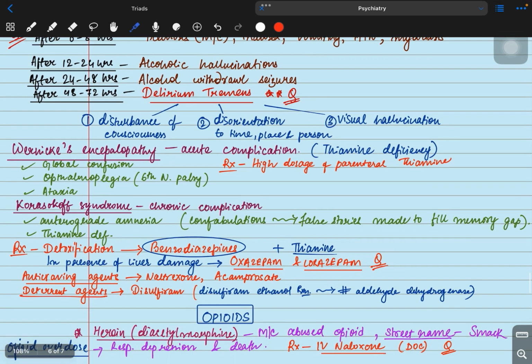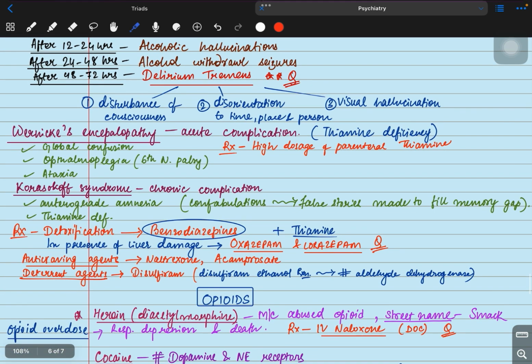Many questions have come earlier in both FMG and NEET PG. So what is delirium tremens? How can you diagnose it? If there is disturbance of consciousness, if there is disorientation to time, place, and person, and if there are visual hallucinations present, you can understand it as delirium tremens.